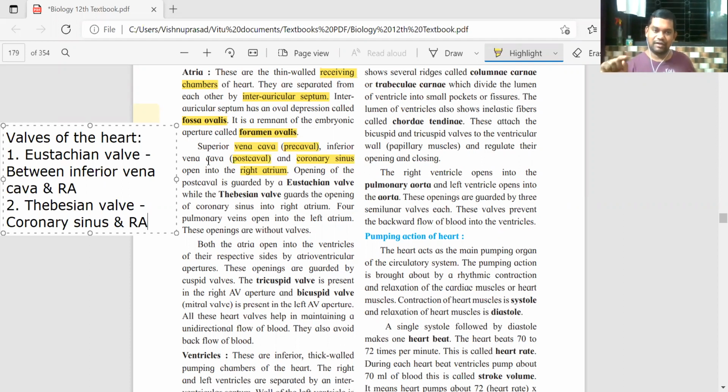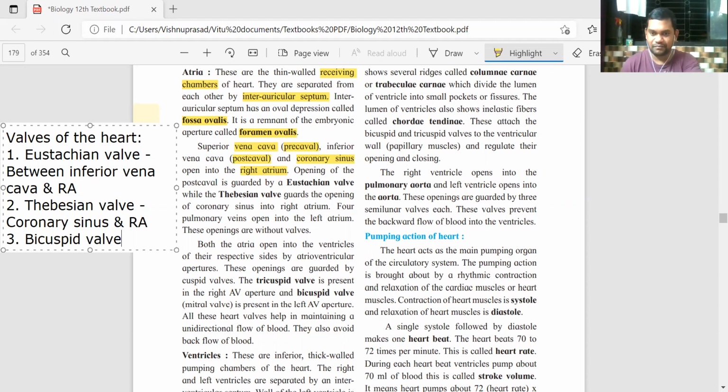In the same way, the coronary sinus brings deoxygenated blood to the right atrium, and the valve between them is called the Thebesian valve. Then coming to the third one, the third one is called the bicuspid valve.